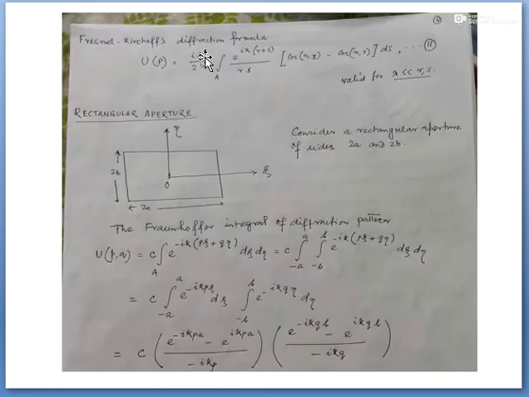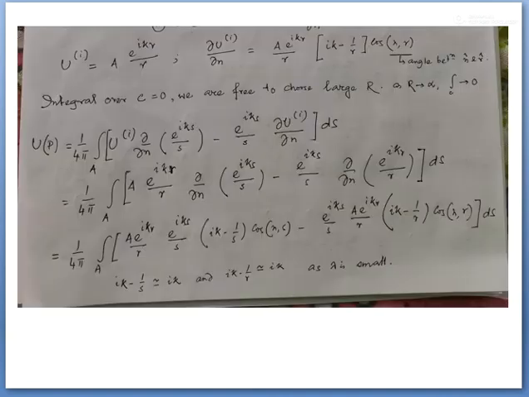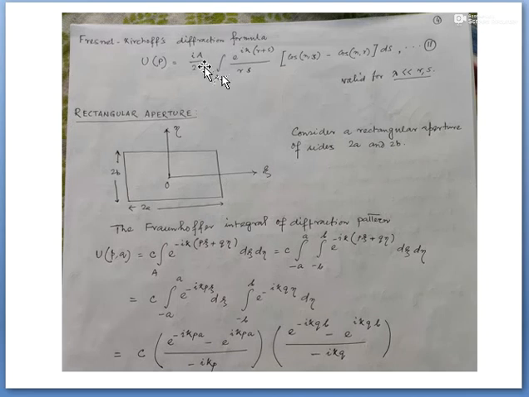u_p equal to ia by twice lambda. If I replace this term in here, so ia by twice lambda integration over s, this will be e to the power ik(r plus s) divided by rs, (cos of the angle between n and s minus cos of the angle between n and r) into ds.